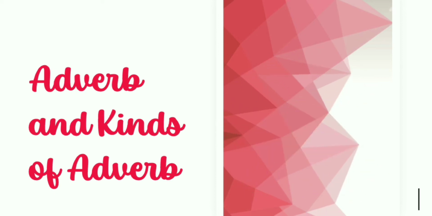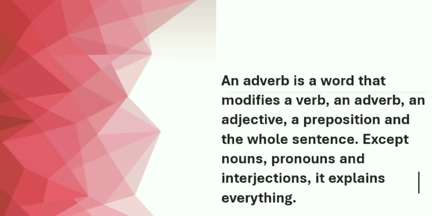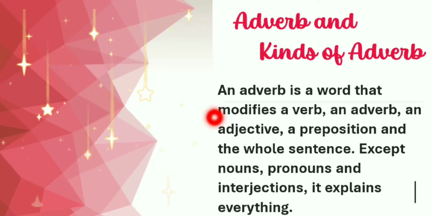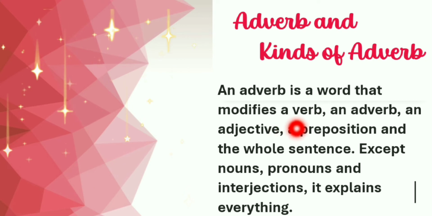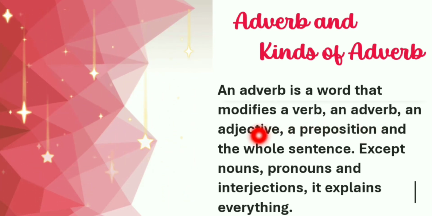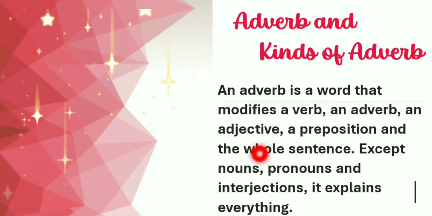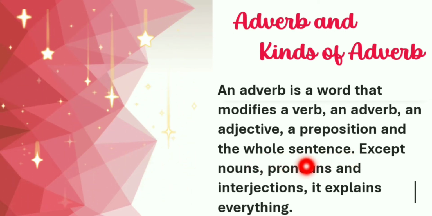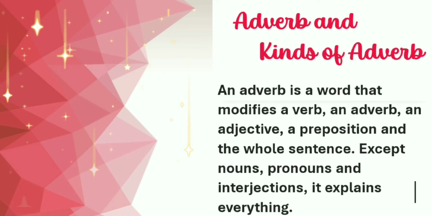Let's revise the previous lecture quickly. Adverbs and kinds of adverbs. What is an adverb? An adverb is a word that modifies a verb, an adverb, an adjective, a preposition, and the whole sentence. Simply, we can say that except nouns, pronouns, and interjections, it explains every single thing.